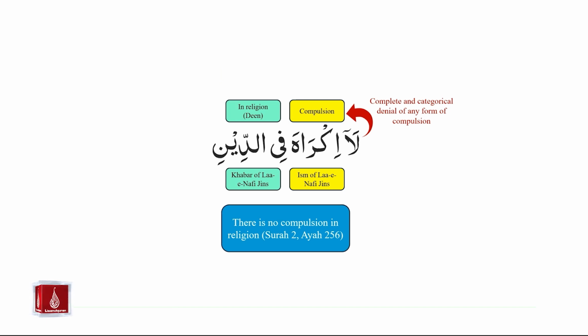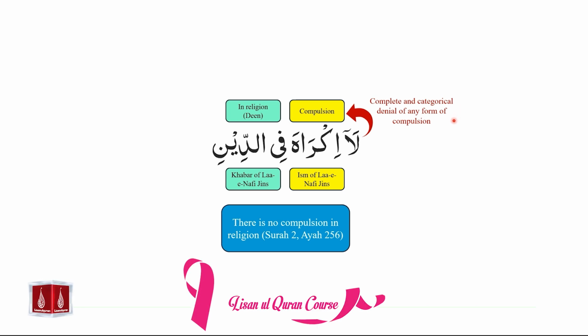Another example from the Holy Quran is from Surah number 2, Ayah number 256. We see the use of Laa-e-Nafi jins in this ayah. Laa-e-Nafi jins is followed by an ism that is mansoob, indefinite, and there is no tanween on it. The ayah can be translated as there is no compulsion in religion. And in this case, Laa-e-Nafi jins is completely and categorically denying any form of compulsion from within deen.